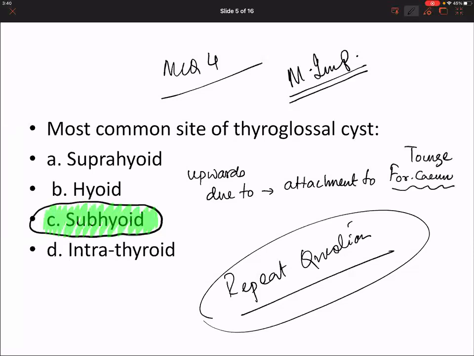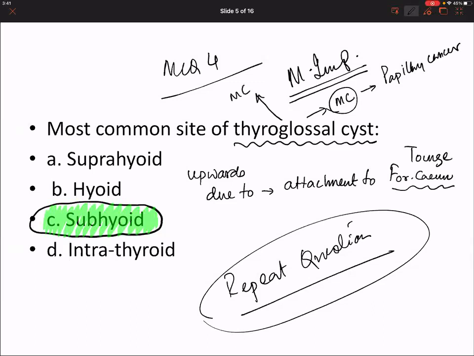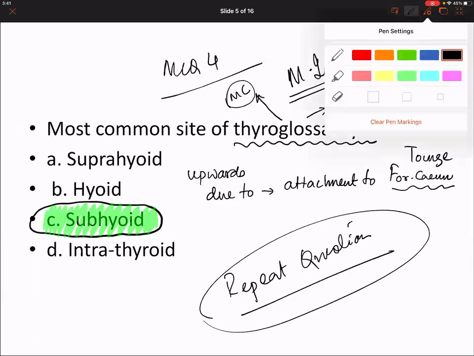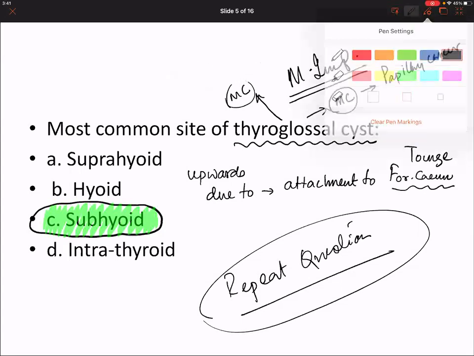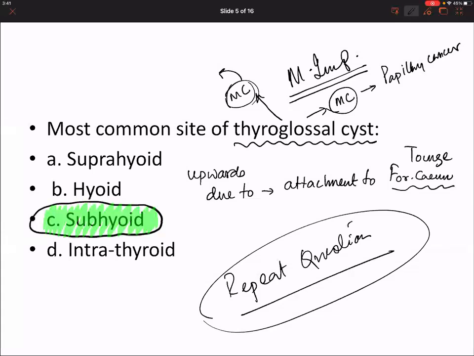Another MCQ point done. Which is the most common cancer that can affect the thyroglossal cyst? Papillary cancer. Which is the most common complication of a thyroglossal cyst? Fistula. Before fistula, the most common complication is an infection.